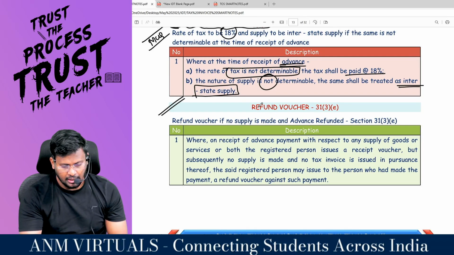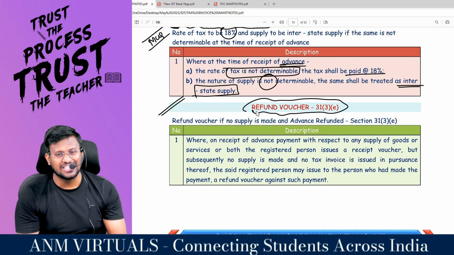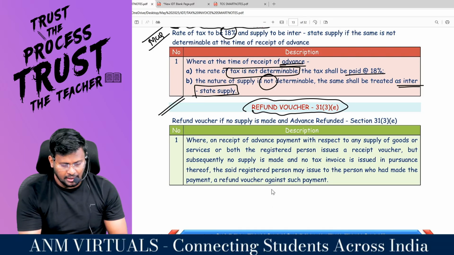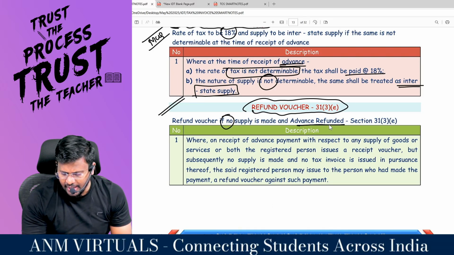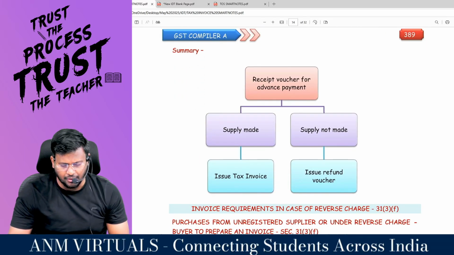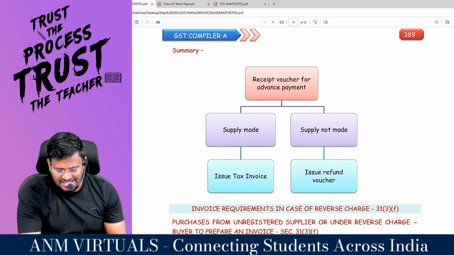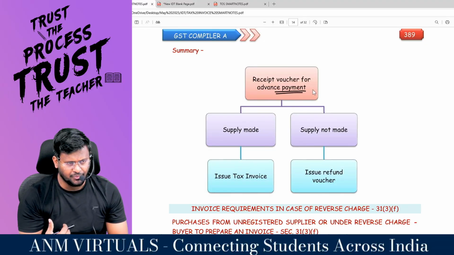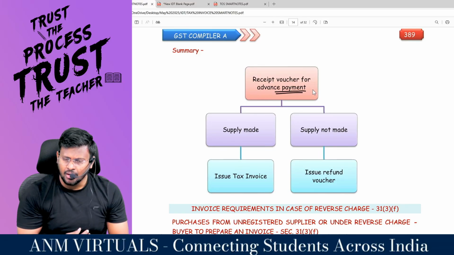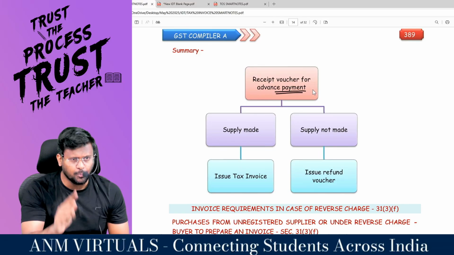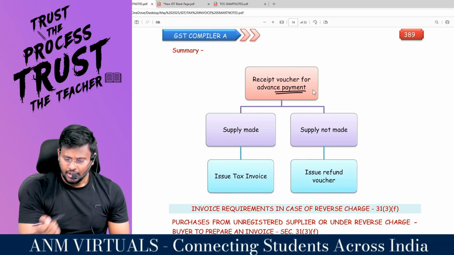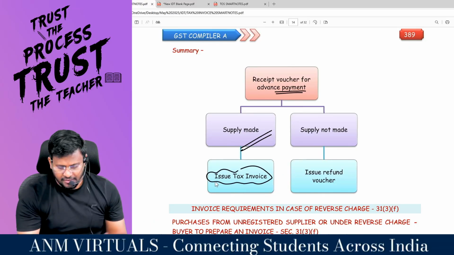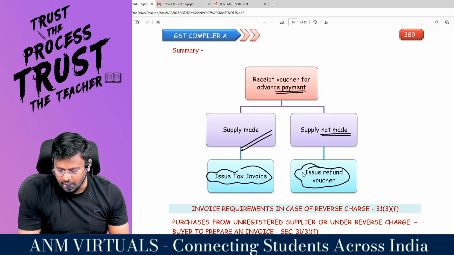Alright, sir? Then you have to give the refund voucher as per 31 subsection 3 clause E. What voucher? That is refund voucher if no supply is made and advance is refunded. Comfortable, sir? So, receipt voucher for what payment? Advance payment. So, you got the advance from the customer. What you are supposed to do? You have to provide the supply. If supply is made, issue what invoice? Tax invoice. If supply not made, issue refund voucher.